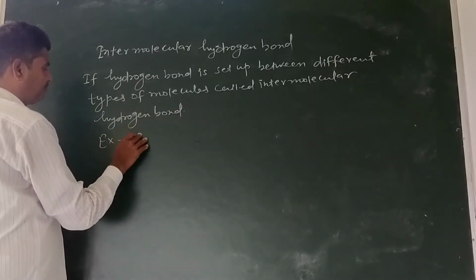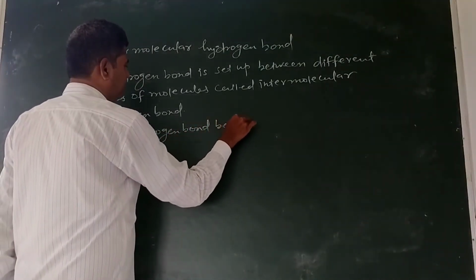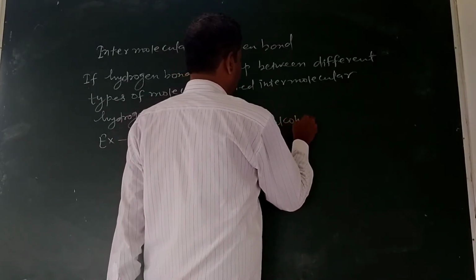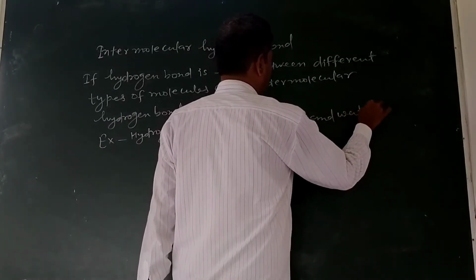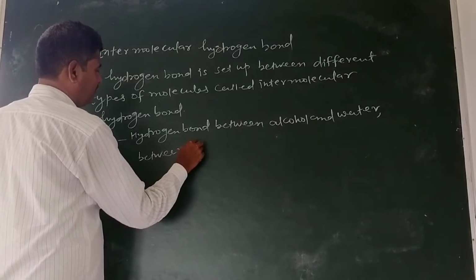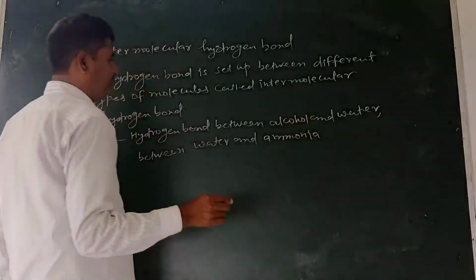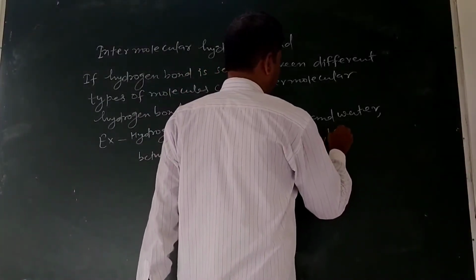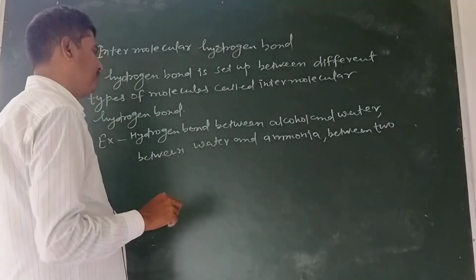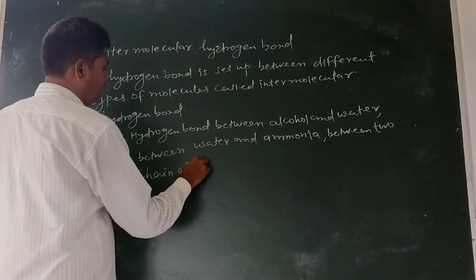Example: hydrogen bond between alcohol and water, between water and ammonia, between two chains of DNA.